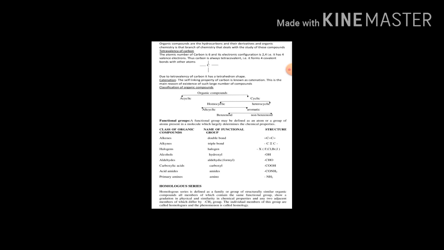Next we'll discuss functional groups. The functional group is very important for us to understand the properties of a particular compound. First, the definition: what do you mean by functional group? An atom or group of atoms present in a molecule which determines the properties of the organic compound is called a functional group.